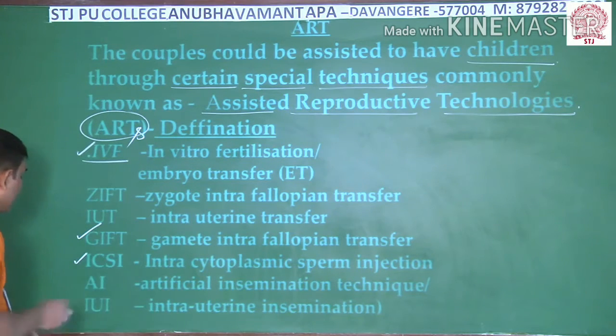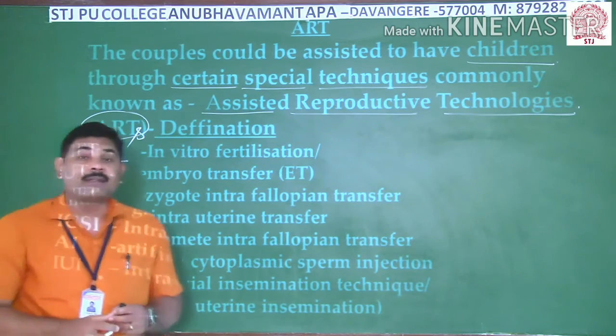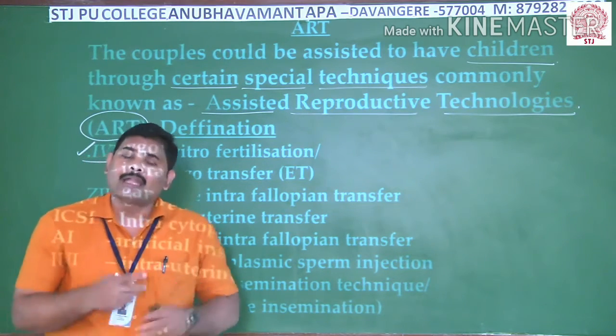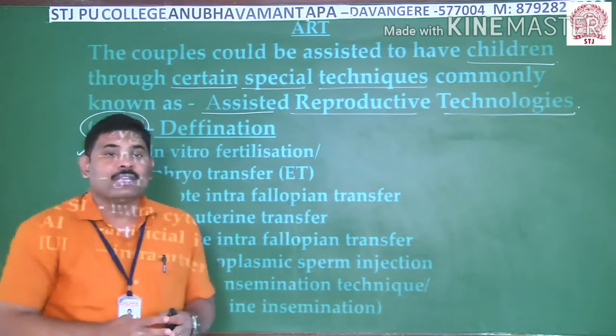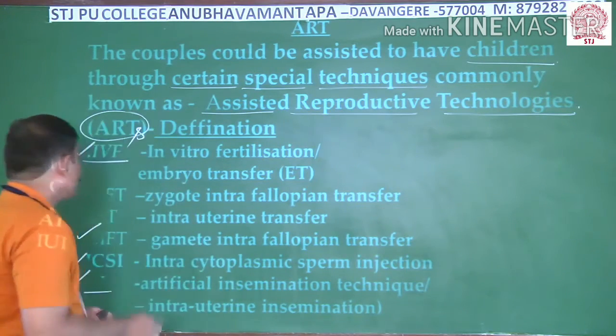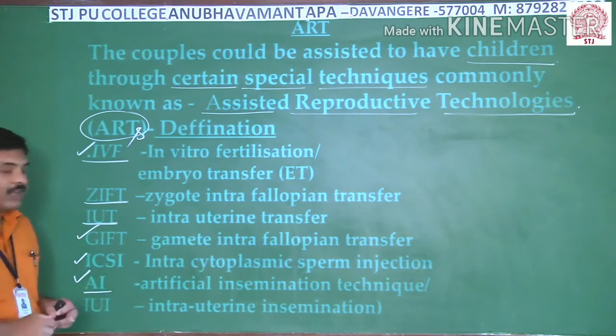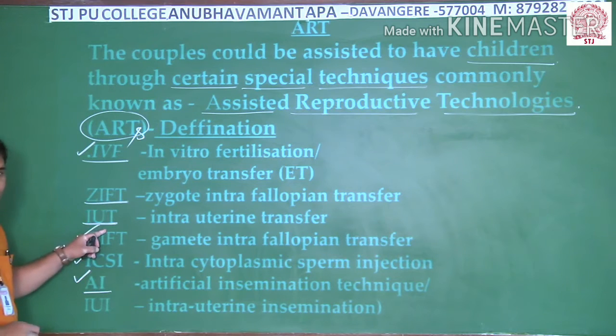And the last one is AI, artificial insemination, which has another name also, intrauterine insemination. And then two terms are also mentioned in this area: one is ZIFT, whereas the other is IUT.